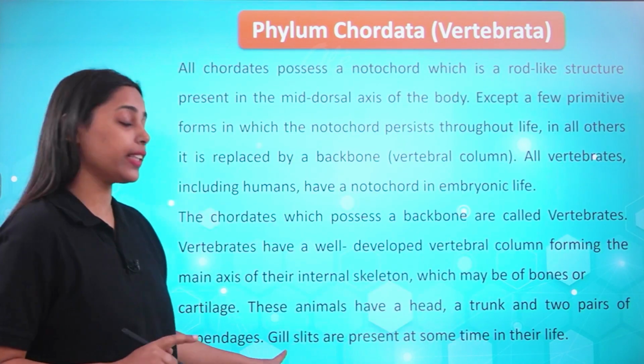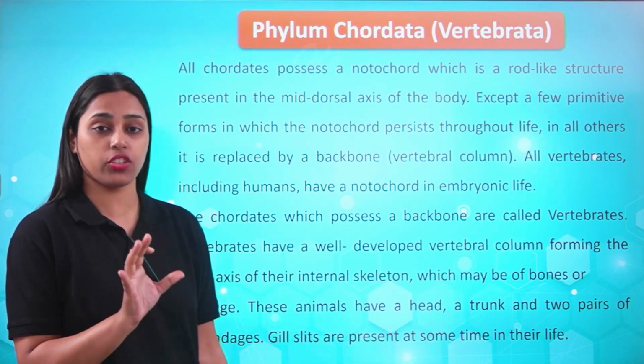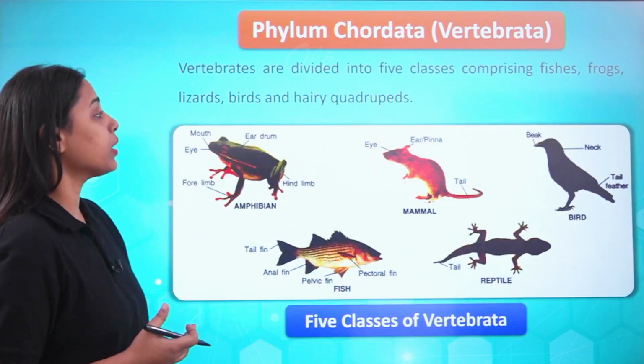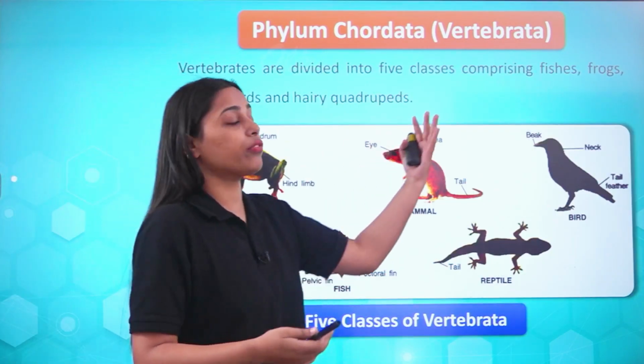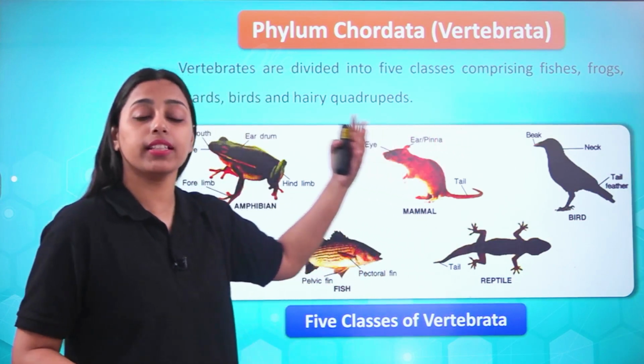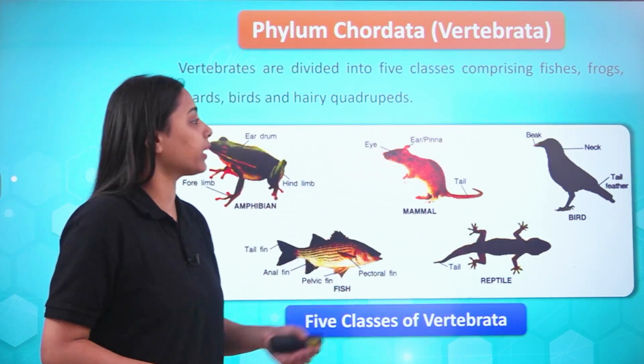As you have seen here, that line is written: gill slits are present at some stage during their development. So you can understand that humans have evolved from these classes which are present behind the phylum or the class of these categories.